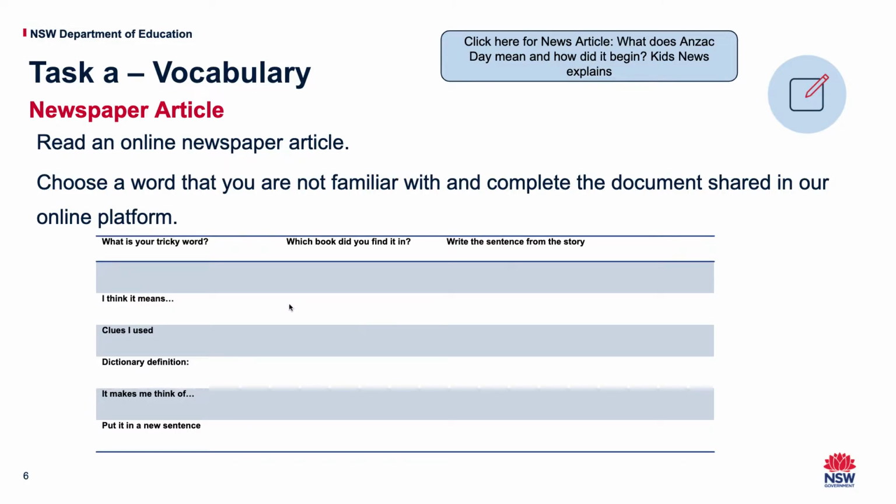I think it means, write what you think it means. The clues you use to figure it out: maybe it's the word newspaper and you didn't know what the word newspaper was. You know what the word newspaper is, so don't use that one.